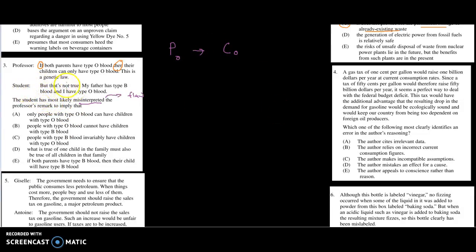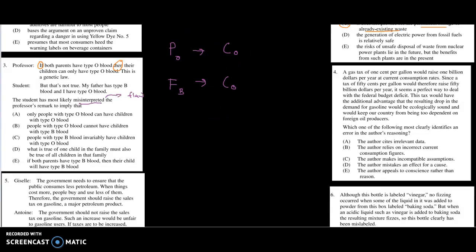Now, what is the student doing? The student says, wait, no, that's not true. So the student's claiming this argumentation is false. Well, why? Let's see. My father has type B and I have type O. So the student is saying, because my father has type B and that leads me to having type O, that somehow that invalidates this argument.